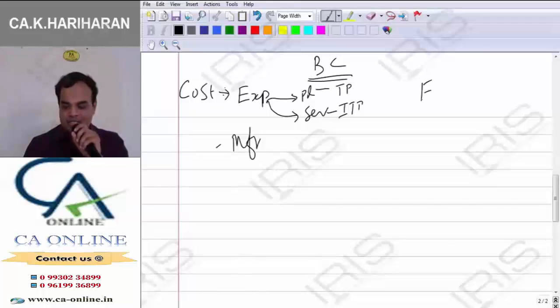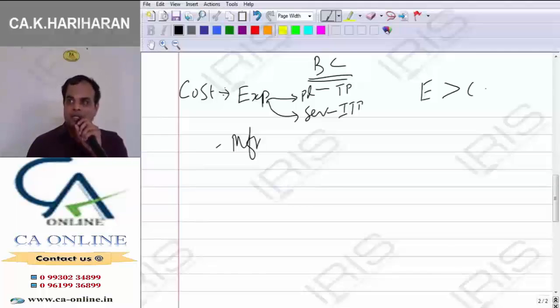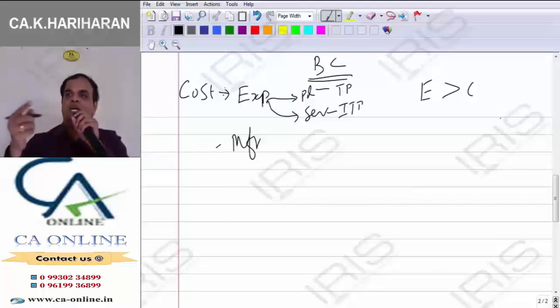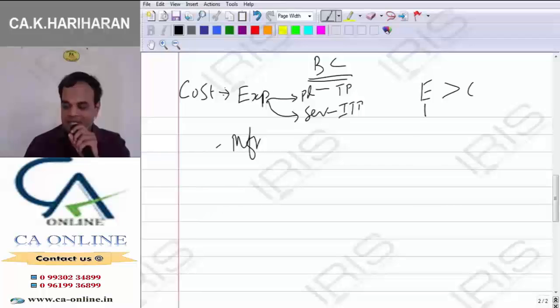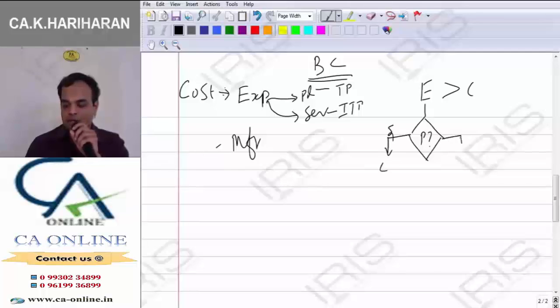So, expenses is bigger than cost. Why, sir? Because cost itself is the expenses which is incurred for the purpose of producing the product. Expenditure, whether it is utilized for the purpose of production. Yes means what? Cost. No means mere expenses only.